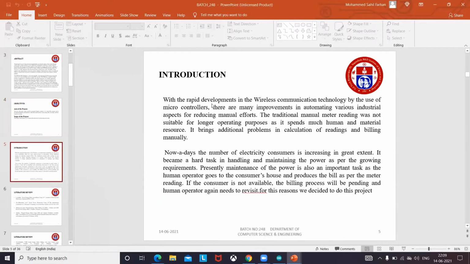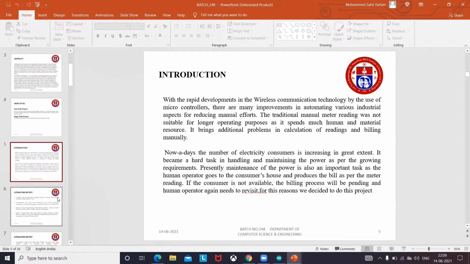Introduction. With the rapid developments in wireless communication technology and the use of microcontrollers, there are many improvements in automating various industrial aspects, reducing manual effort. Nowadays the number of electricity consumers is increasing to a great extent. So we came up with this project, the IoT based smart energy meter, which can be used to reduce power consumption so that we use an adequate amount.